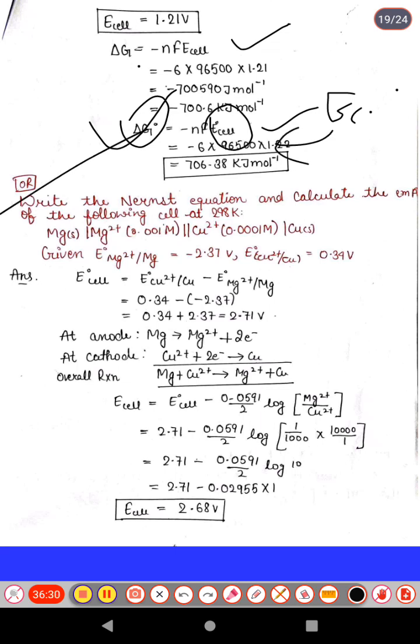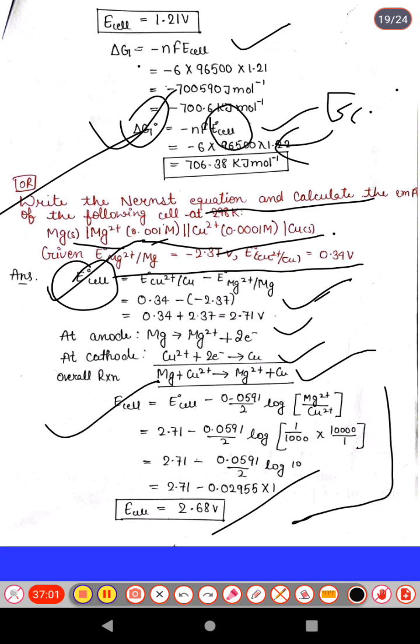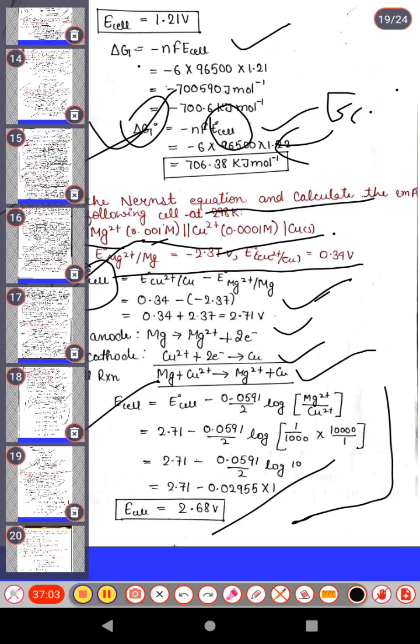Okay. Now next: write the Nernst equation and calculate the EMF of the following cell. Again a similar type of question, with the Nernst equation also in the options. Magnesium to magnesium 2 positive, concentrations are given, copper 2 positive to copper, and the reduction potentials are also given. Again calculate E cathode minus anode to get E naught cell. Next, at the anode write the oxidation half reaction, at the cathode the reduction half reaction, then write the overall reaction. Write the Nernst equation, put the value of all components, solve it, and you will get the value easily.